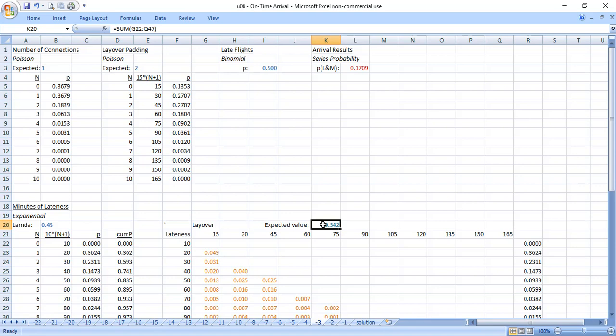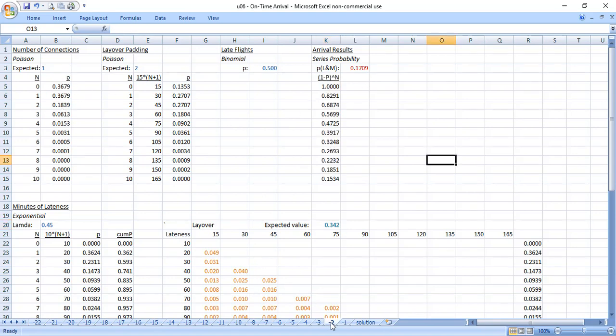So like I said, 34% is the probability that my layover is not long enough, but it doesn't make any difference how long my layover is if my flight's not late. So there's only a 17% probability that my flight will be late and I will miss the connection because of it as I go through. So that's the combination of these two probabilities going through in series. But that's for one connection, but sometimes I'm going to have more than one connection according to the data.